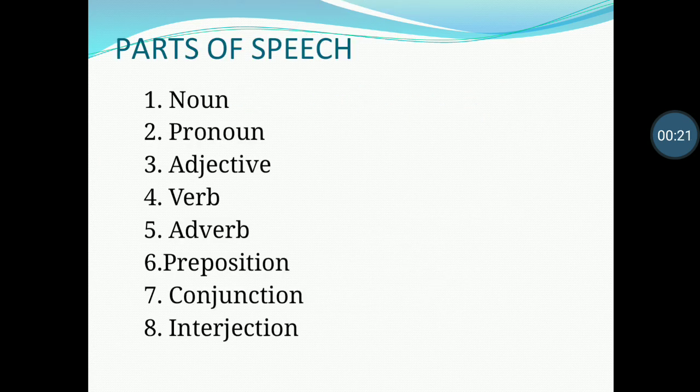Parts of speech. Every word in the English language belongs to a particular family, group, or category. These group categories are named parts of speech. There are 8 parts of speech in English: noun, pronoun, adjective, verb, adverb, preposition, conjunction, and interjection.